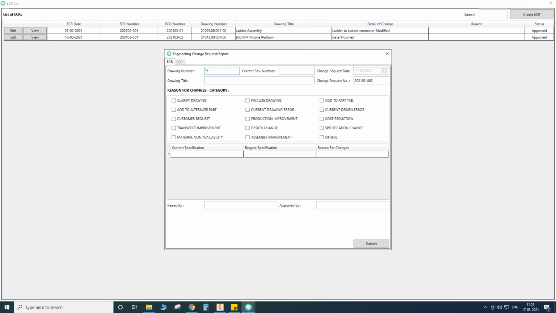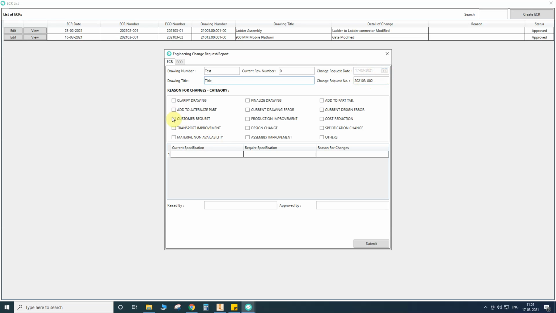Drawing number, I put test; current revision number, test; drawing title, test title. The change request number automatically takes plus one each time, and the change request date is also automatically taken based on the creation date.